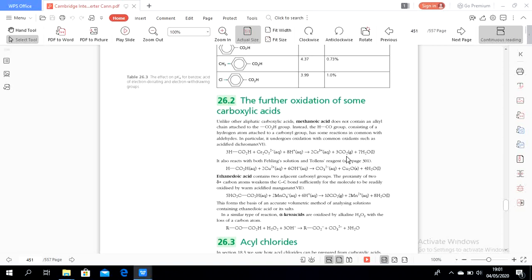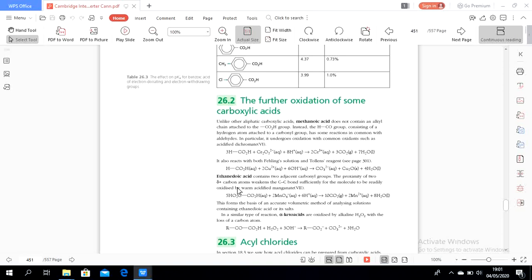Not all carboxylic acids will undergo oxidation. We know from AS level that carboxylic acid is the end product of oxidation. But there is an exception. Certain carboxylic acids can undergo oxidation. The second type is ethanedioic acid.